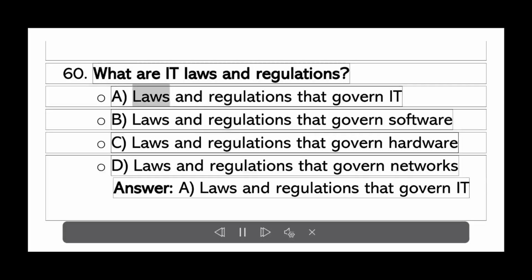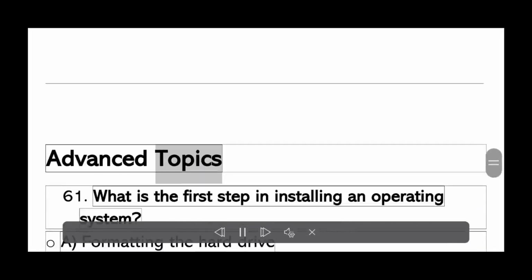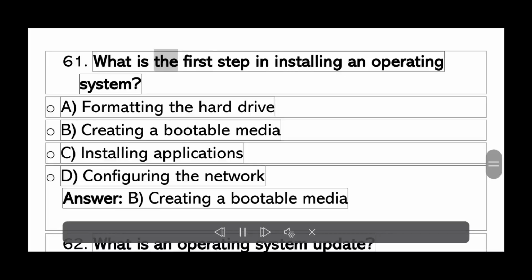What are IT laws and regulations? A. Laws and regulations that govern IT. B. Laws and regulations that govern software. C. Laws and regulations that govern hardware. D. Laws and regulations that govern networks. Answer A. Laws and regulations that govern IT.